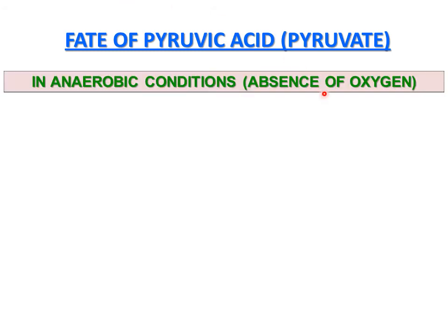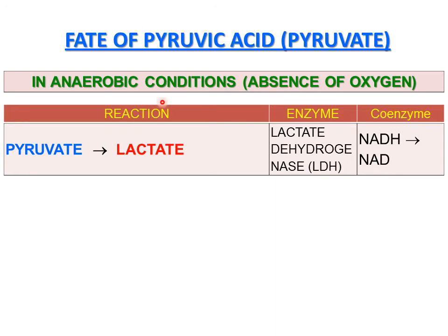In anaerobic condition, when there is no oxygen, when there is no mitochondria, when the supply of oxygen is less, pyruvate is converted to lactate. We say lactate, but in different animals, in different bacteria, the product formed is different. In human cells, because it is lactic acid, we say lactate. So lactate dehydrogenase is the enzyme, and here what is happening, because there is no electron transport chain, the